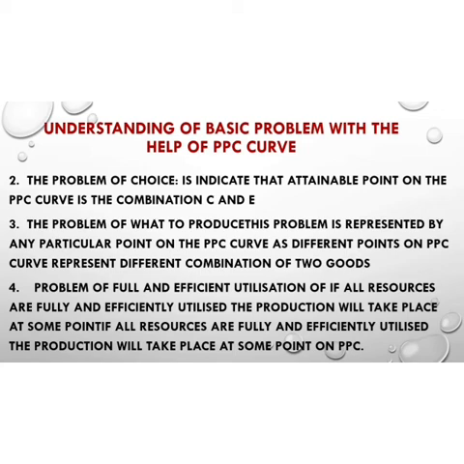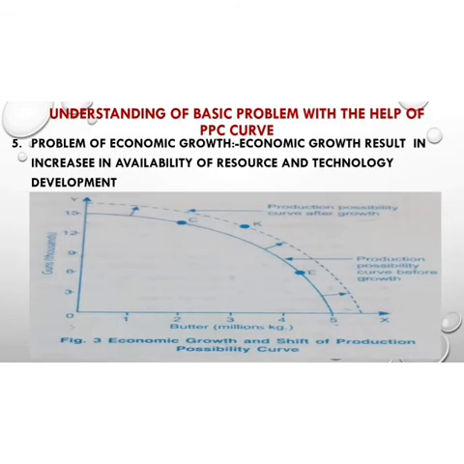So please, before understanding this slide, draw the diagram which was shown to you in the previous slide first, and then look at the diagram in your copy, and then please listen to the video. So the last problem is the problem of economic growth.